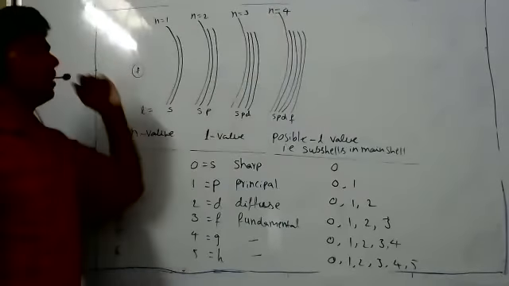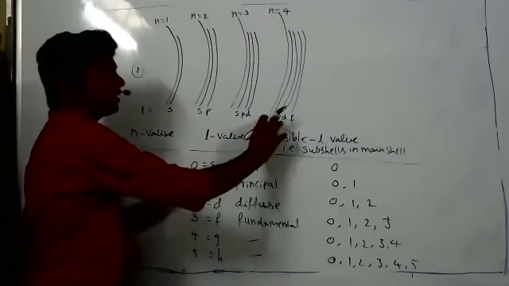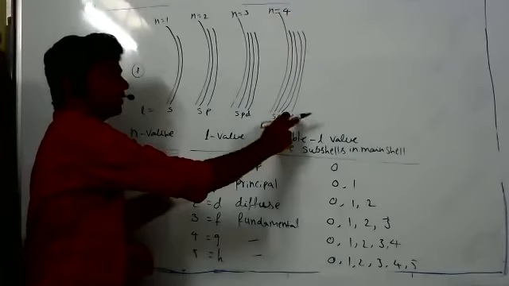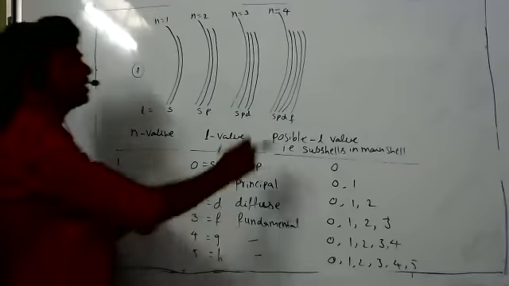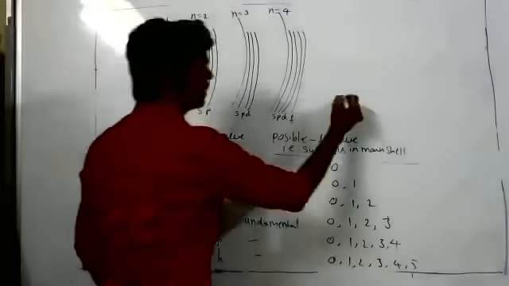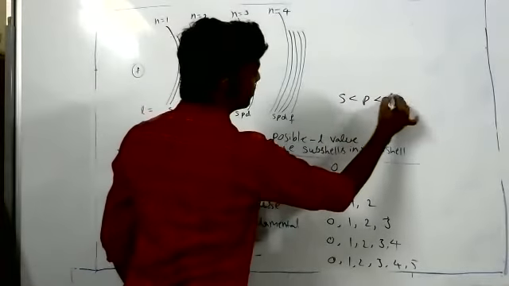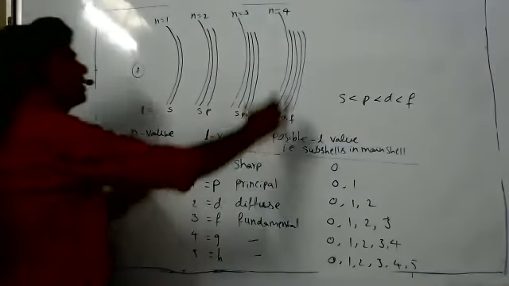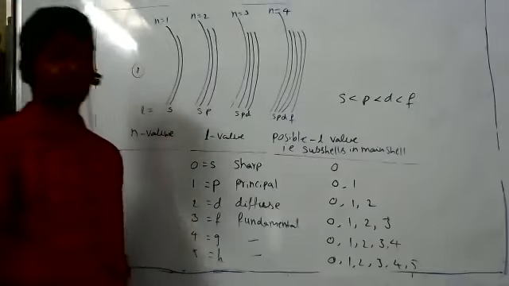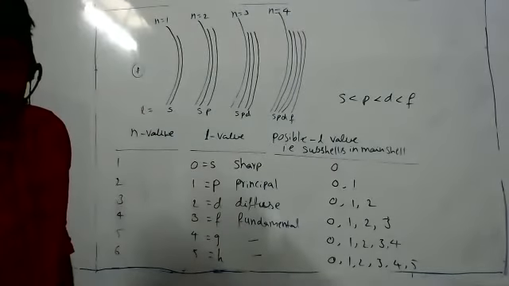And here also, compared to s, p has higher energy, d has higher energy, f has very high energy. This is the order of the energy of subshells belonging to a particular shell. Suppose these belong to the fourth shell. This is the order. Sir, what does energy relate to in the atom, sir?